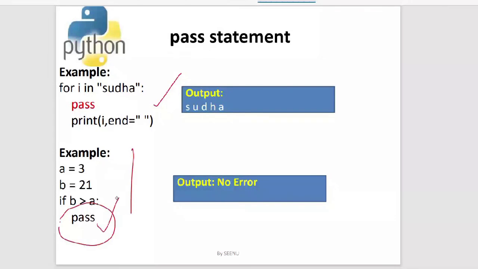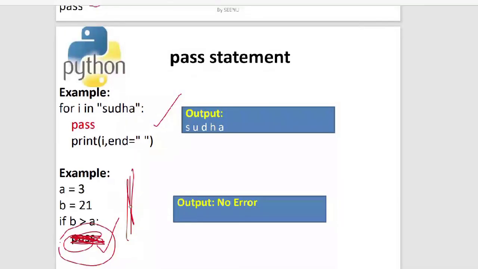If I'm not giving a pass, say that I have not given this pass and I have written only these 3 lines of code. Say A is equal to 3, B is equal to 21, and if B is greater than A and a colon.